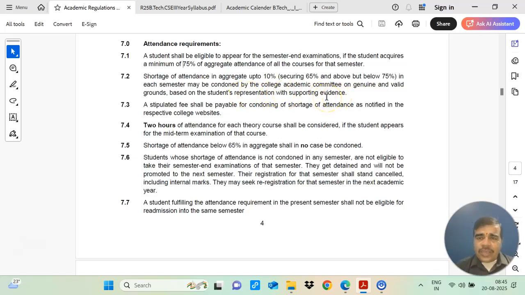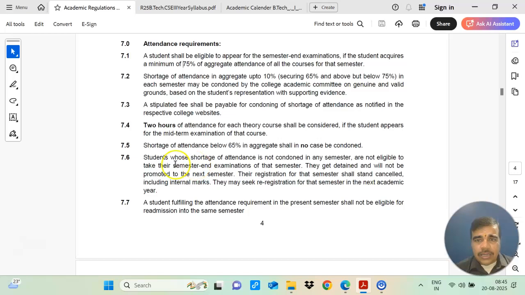Means if you are having attendance less than 75% but more than 65%, by showing the medical certificate on medical ground, you will be eligible for your semester end examination.